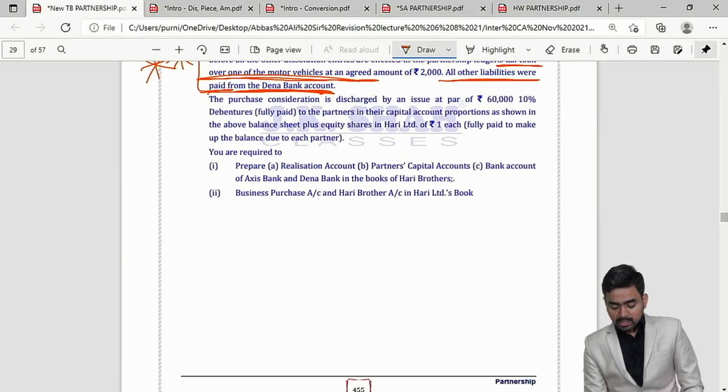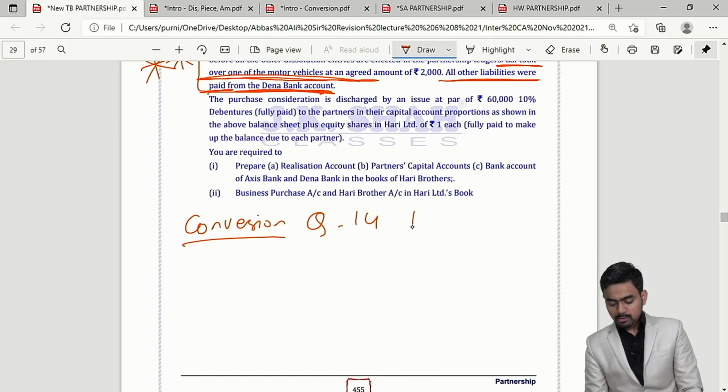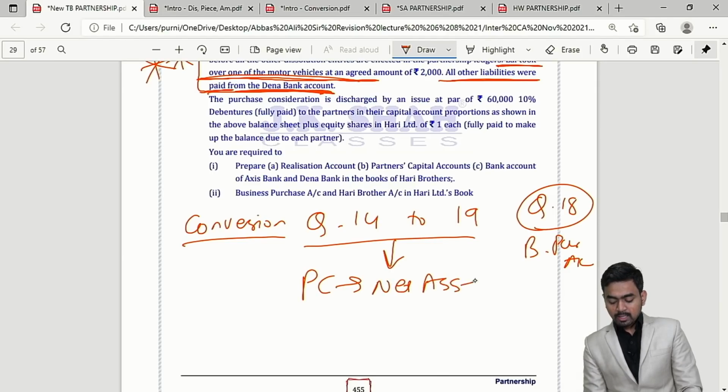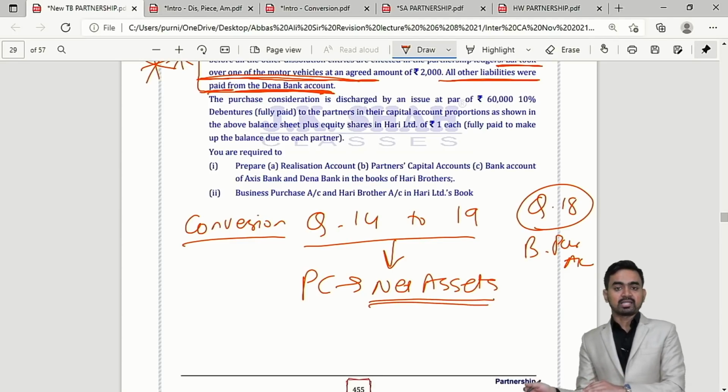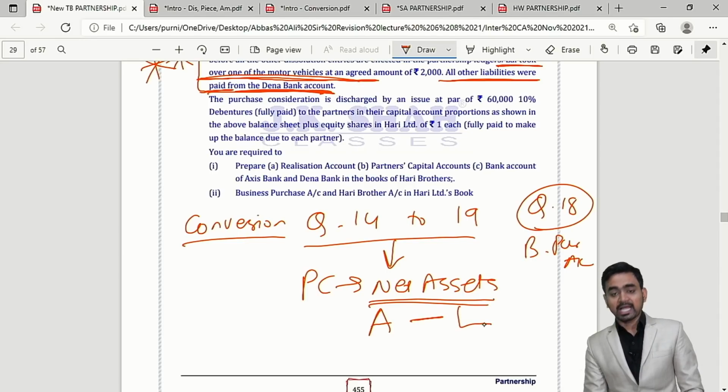My dear students, in conversion we have question number 14 to question number 19. Here question number 18 is unique, where you have to prepare the business purchase account, that is, assets and liabilities are not taken over. But in the remaining sums for PC we follow the net asset method only, because no separate information of payment is given. So for PC calculation, assets taken over by the company minus liabilities taken over by the company,